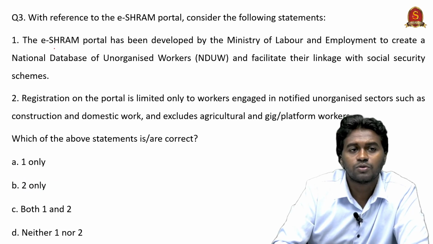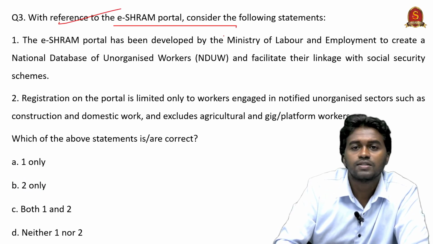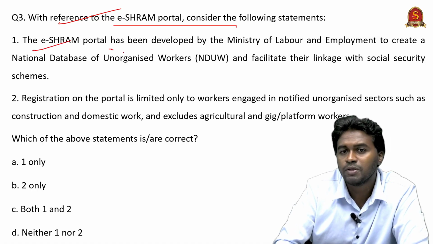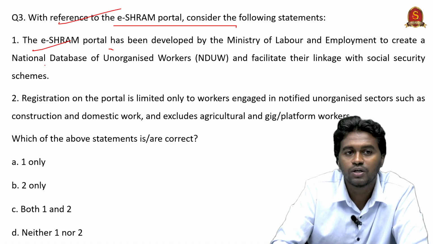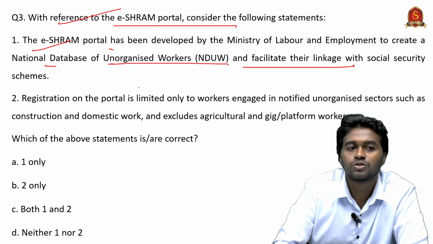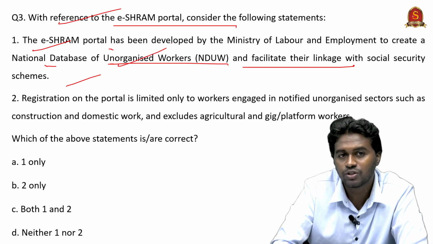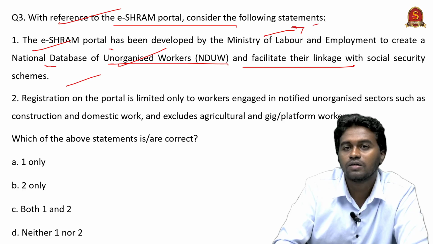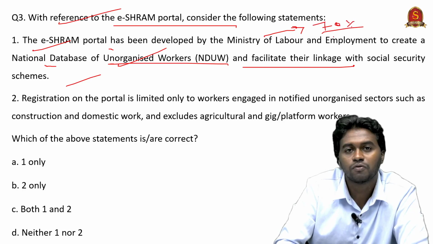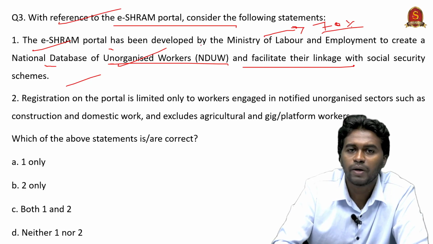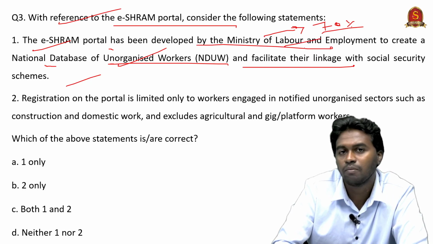So coming to the third question, with reference to the E-Shram portal, consider the following statements. Statement 1. The E-Shram portal has been developed by the Ministry of Labour and Employment to create a national database for unorganized workers and facilitate their linkage with the social security schemes. So this is a major objective of the E-Shram portal, right? And now we know that nearly 70% of the Indian workforce is currently employed in the unorganized sector. And coming to the database, it is managed and developed by the Ministry of Labour and Employment.